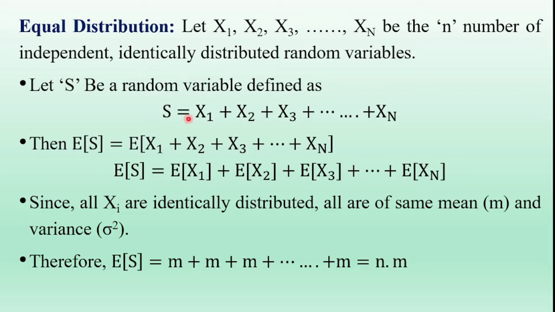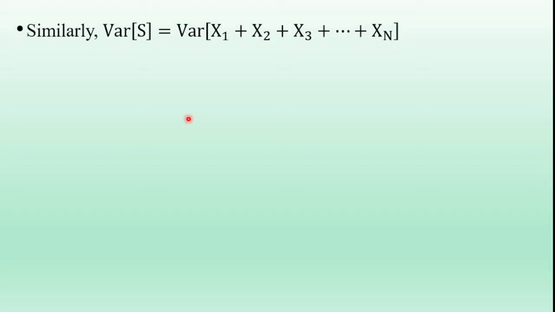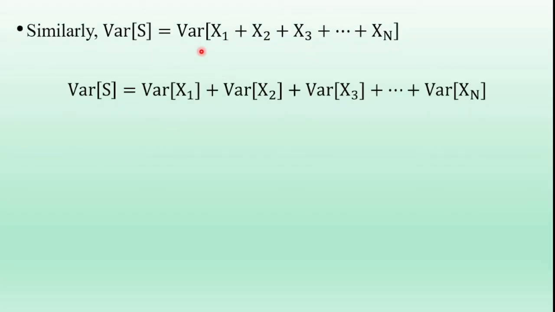In this equation, take the variance on both sides. Variance of the LHS term is equal to variance of the RHS term. Using the property of variance, variance of a sum of random variables is equal to the sum of their individual variances, that is variance of X1 plus variance of X2 plus and so on variance of Xn.